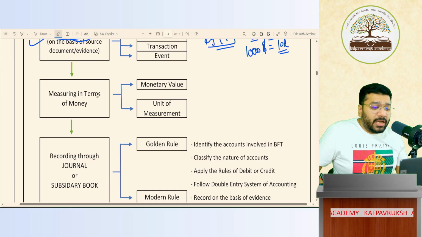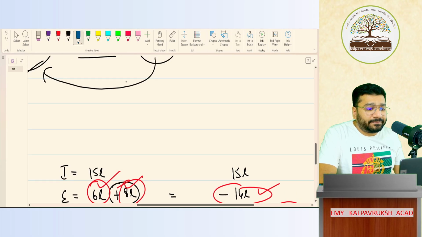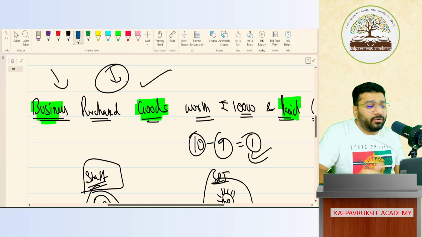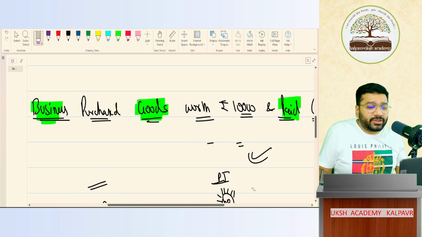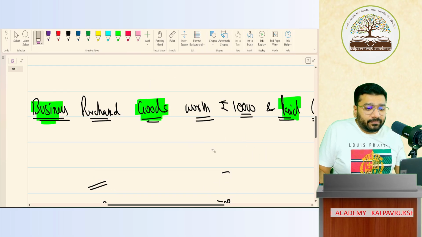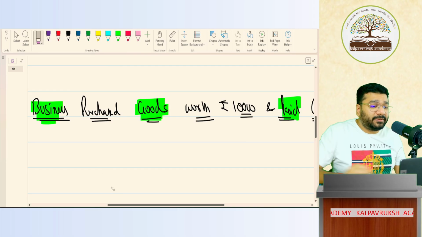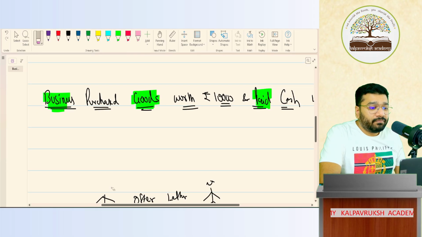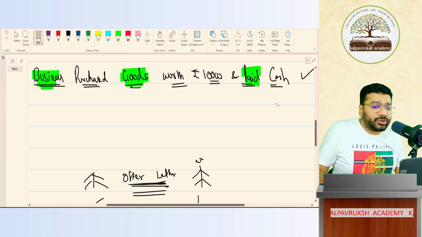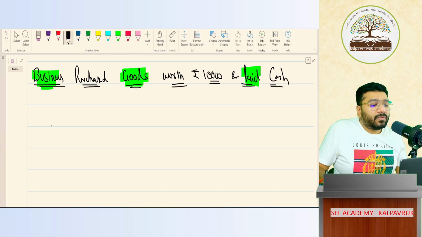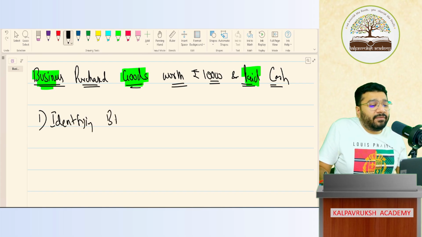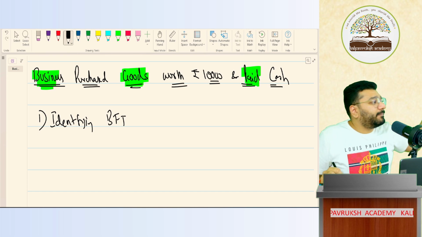Okay, wow. So now I'll come back to the example that I gave here. Business purchased goods worth 10,000, paid in cash. Can I take this example and continue? Because this is where I started today's class. Business purchased goods worth 10,000, paid in cash. Please tell me, what is the first step? Identifying a BFT or BFE.